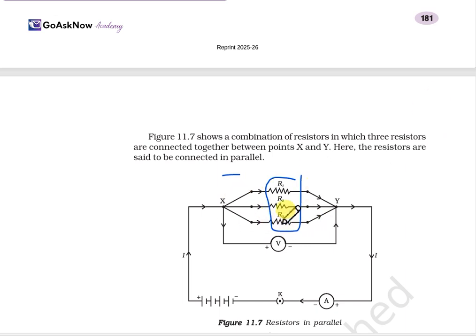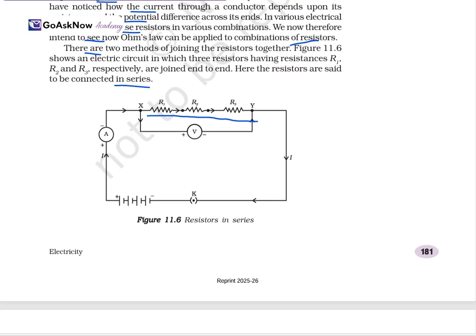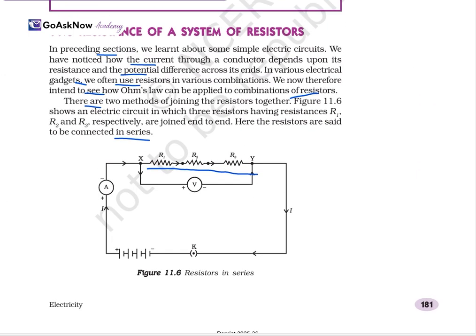When R is connected in a closed circuit, see how they are connected. This is a series combination. The battery, key, ammeter are there, current I is flowing, and the voltmeter is also there. According to Ohm's law, both the resistors and the potential difference play a role, as shown in the diagram. Here again R1, R2 are arranged in a continuous manner, so it is a series combination. So this is all about the resistance of a system of resistors.